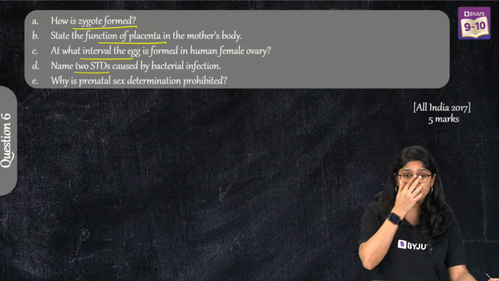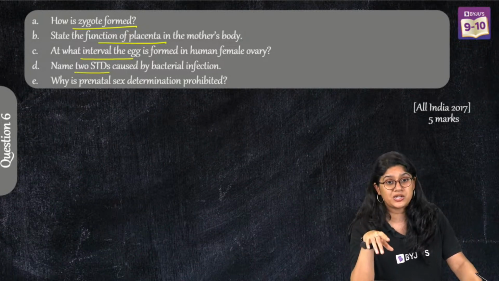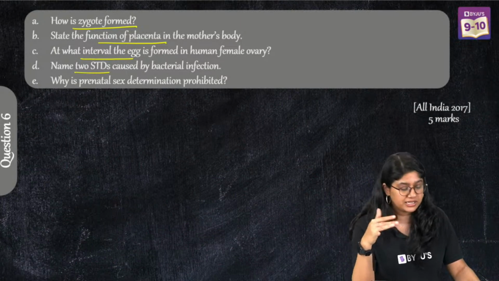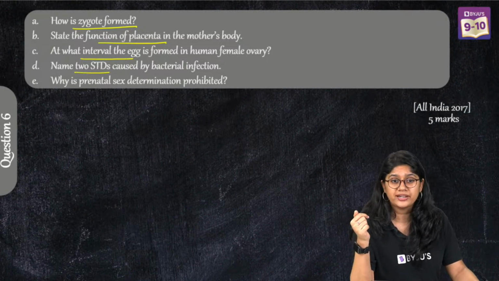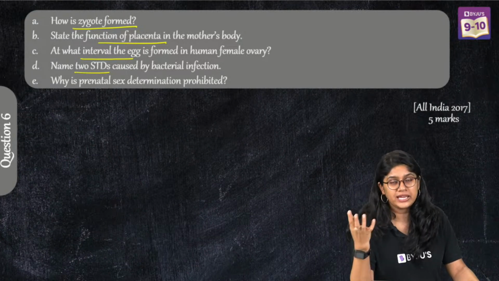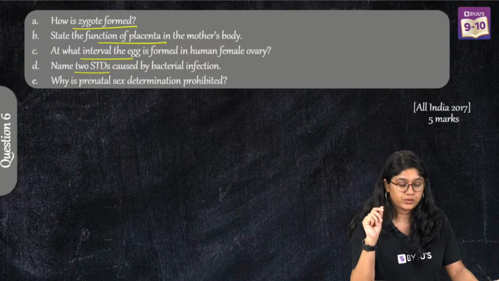So first answer, everyone. Can you tell me the first answer? Yes, we are on the 6th question. So we'll have the 5 marks question, and then we'll have the mentee. How is zygote formed? After the fertilization process, after the fusion of sperm and the egg, we'll have the formation of the zygote, which is a single cell.